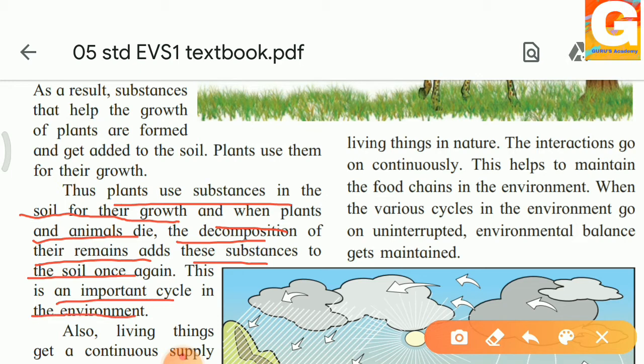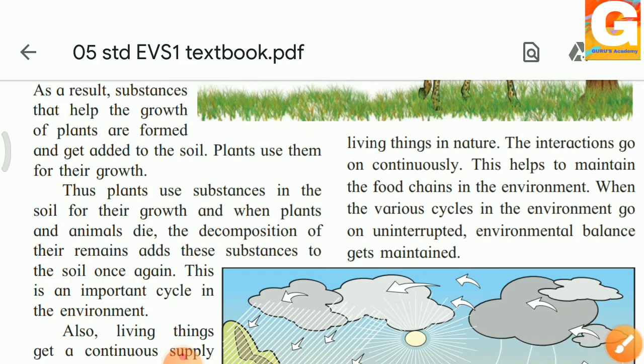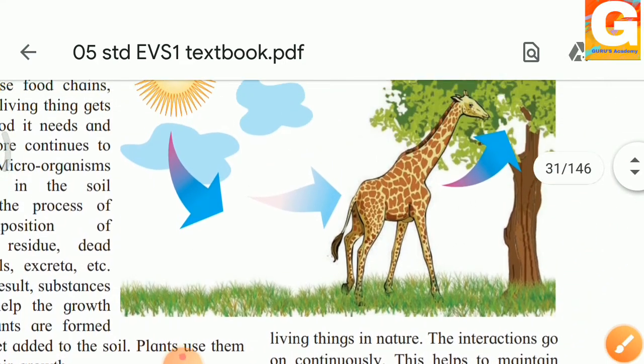Yes, you will have to keep this in mind. You all must get questions: what is the environmental cycle? So you all should explain it. Let's see this in the picture which is given over here.